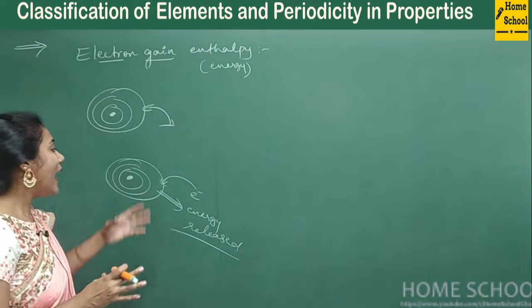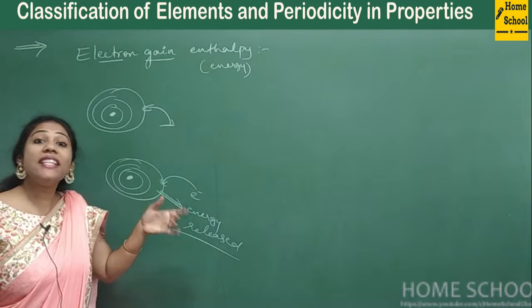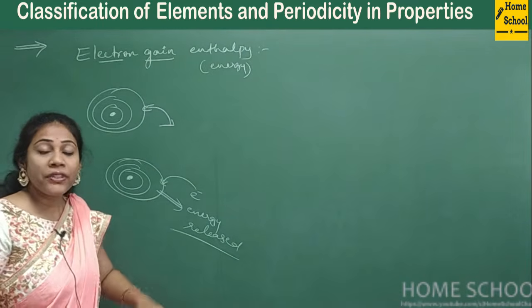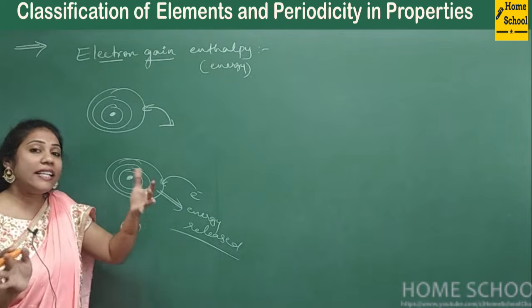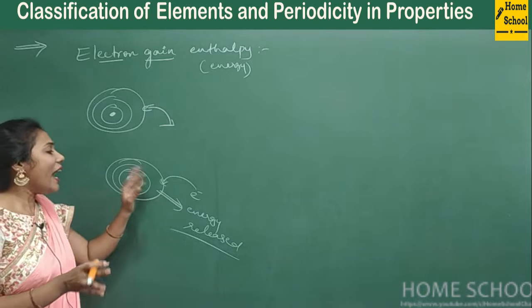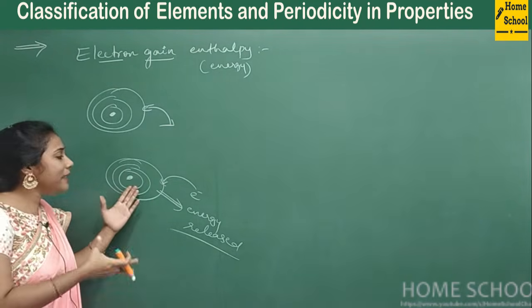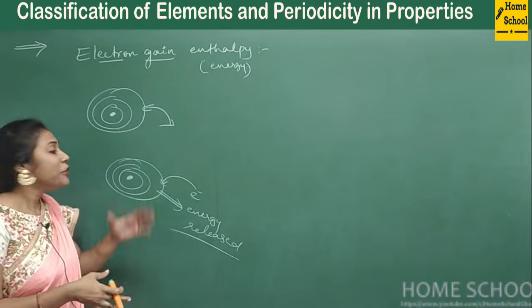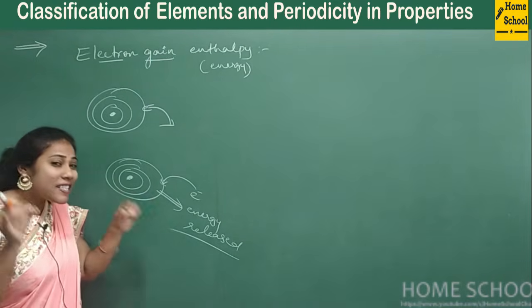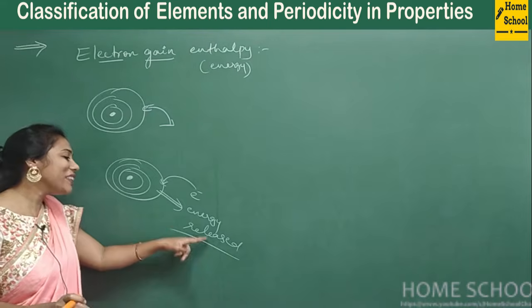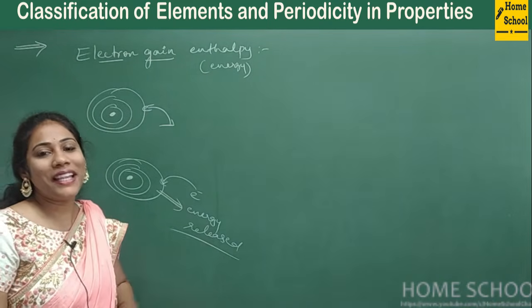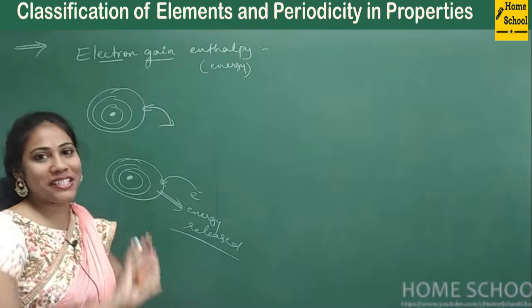Having more energy is always unstable in chemistry. If something has more energy, we say it is unstable. Here, actually, the atom may be happy to accept this electron. Maybe this guy wanted this electron. So this atom expresses its happiness with the release of energy. Energy less in the sense more stable.